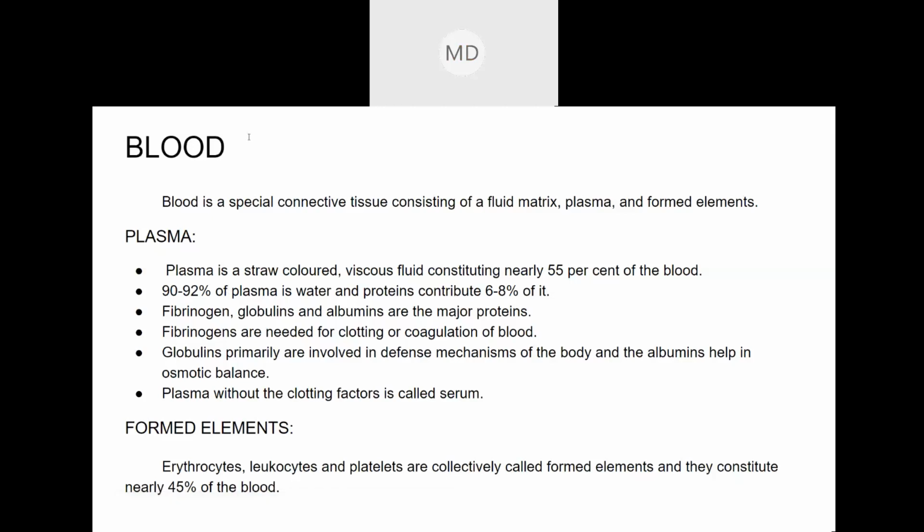Types of blood vessels: arteries are there, veins are there, then capillaries are there. Three types. Okay, arteries, veins, and capillaries. There are numerous veins, numerous capillaries, numerous arteries. That is what I was telling. But there are three types of blood vessels: arteries, veins, and capillaries. Okay, is it clear? Three types of blood vessels.